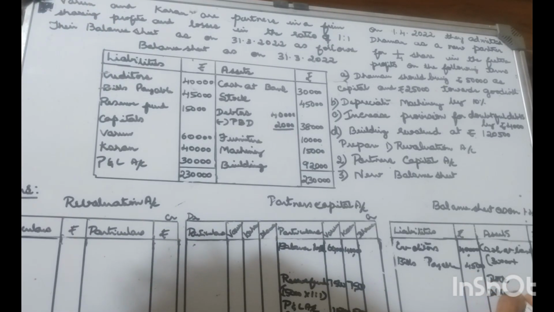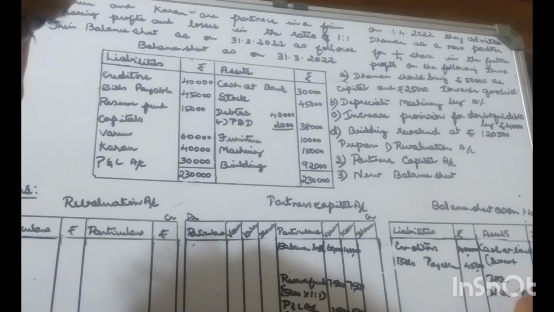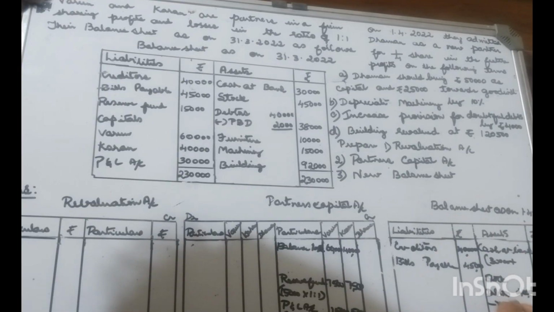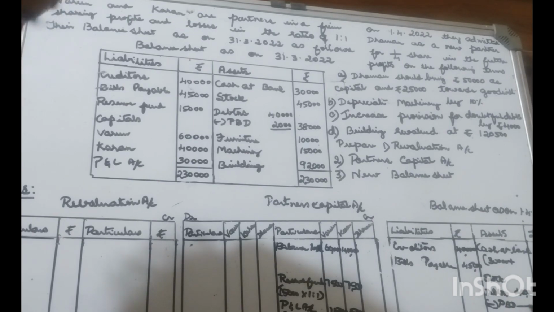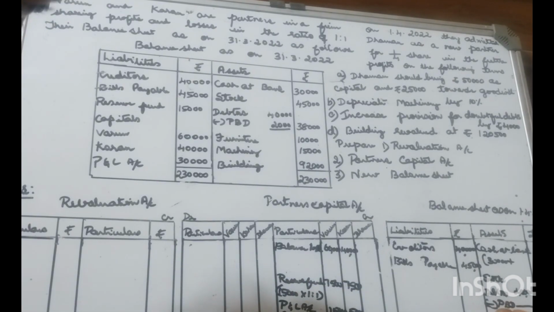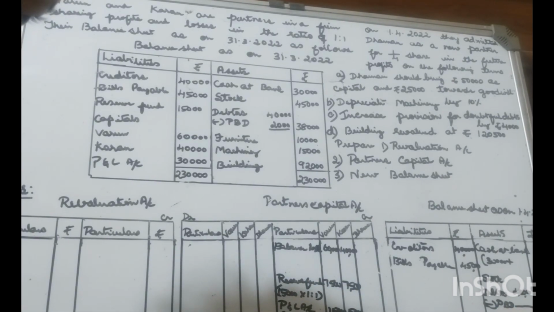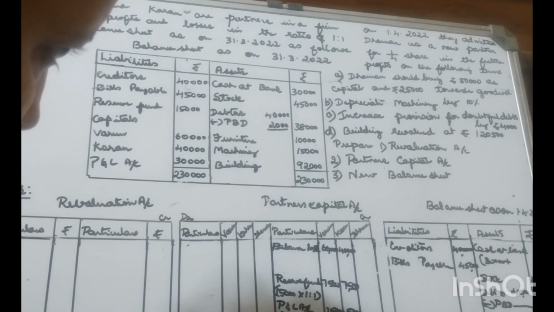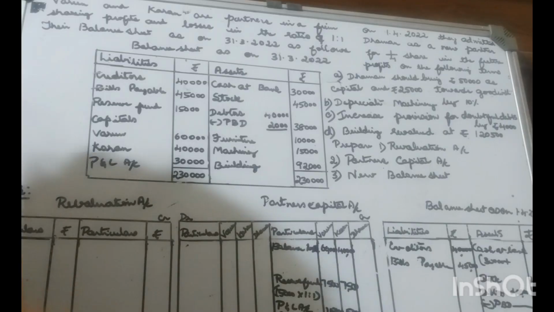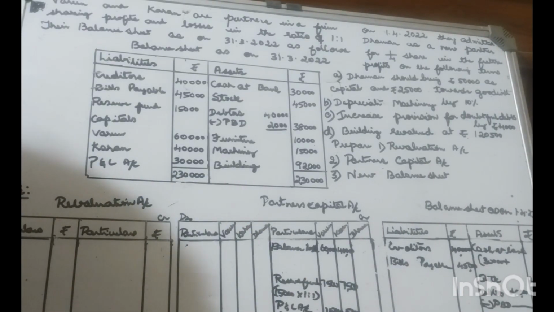Debtors, 40,000. The firm's provision has been increased, so PBD has to be shown. Furniture is one of the fixed assets, and there is no change with it.